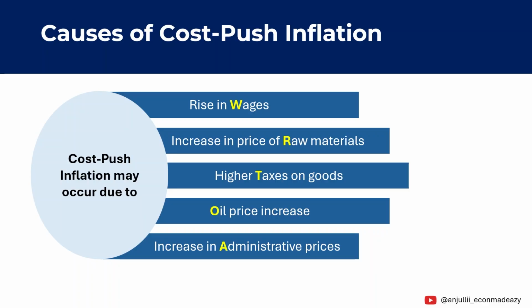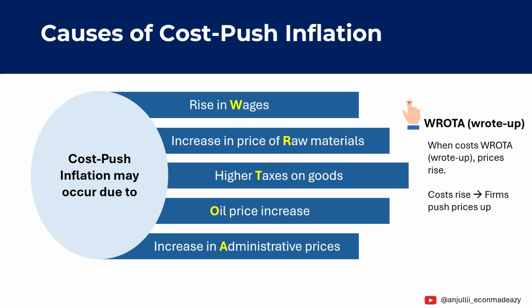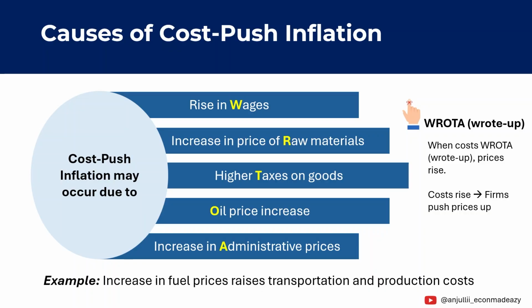To remember these causes easily, use the mnemonic ROTA. W for wages, raw material prices R, T taxes, O oil prices, A administrative prices. A simple real-world example is when fuel prices rise. Higher fuel costs increase transportation and production costs, and businesses eventually pass these higher costs on to consumers through higher prices, which leads to cost push inflation. Remember the key difference. Demand pull inflation is due to too much demand, and cost push inflation is due to rising production costs.